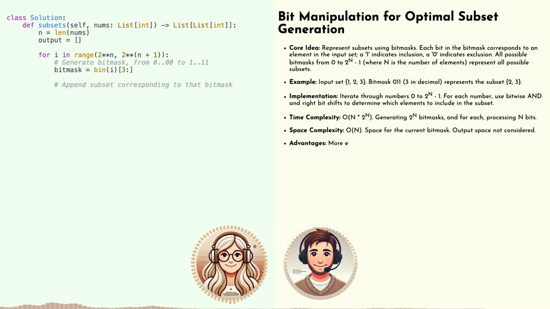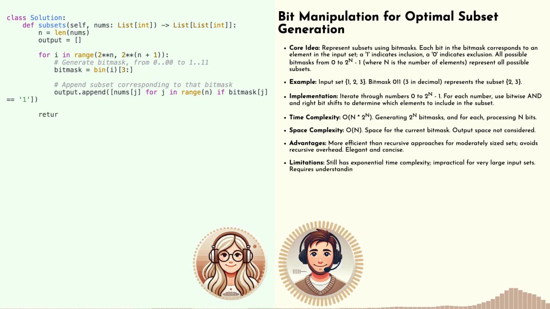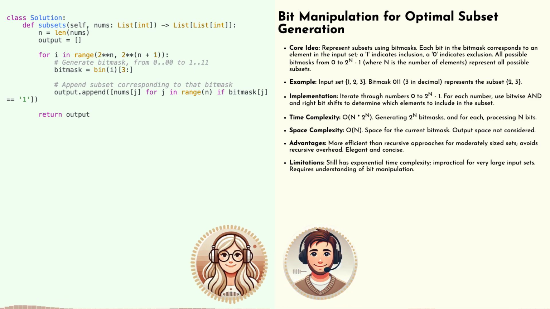Instead of storing all the subsets at once, we only need to keep track of the current subset we're building as we traverse our decision tree. So we're saving some memory space by not storing all the subsets in one giant collection. That's a plus. Exactly. But remember, that exponential time complexity still looms large as your set size grows. The time it takes to generate all those subsets will increase rapidly. I can see that. It's like trying to explore a maze that doubles in size with every step you take.